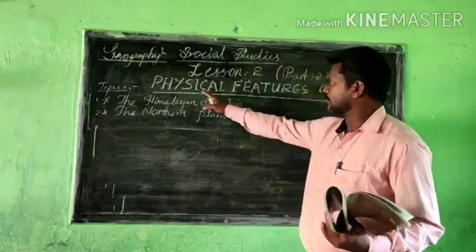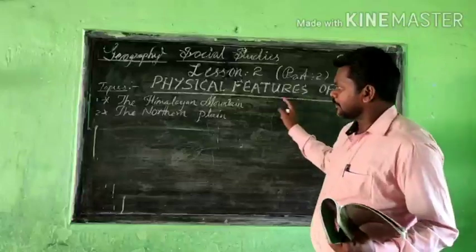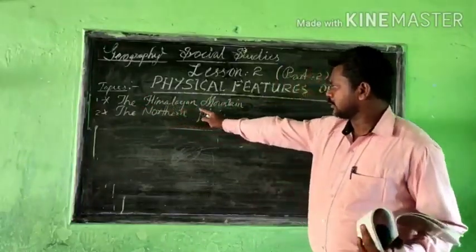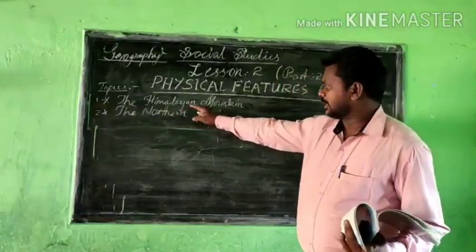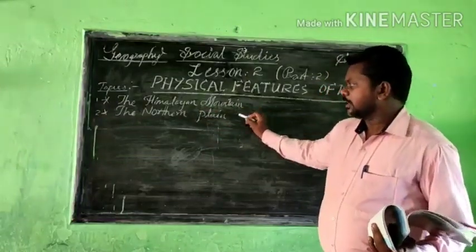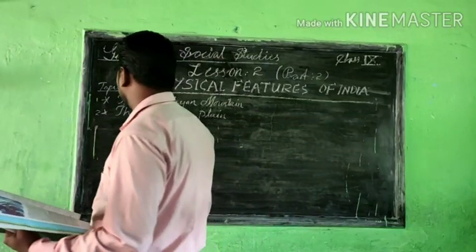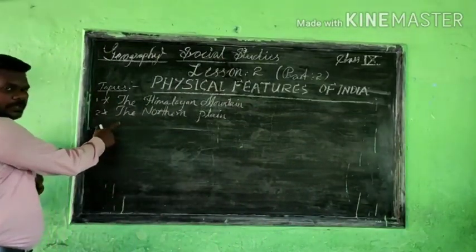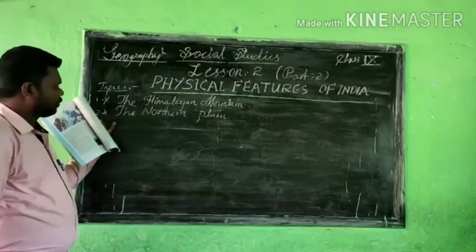So lesson 2, the physical features of India. The first topic we already discussed, that's the Himalayan mountains. About that we got information. Now, today we have to deal with the Northern Plain.